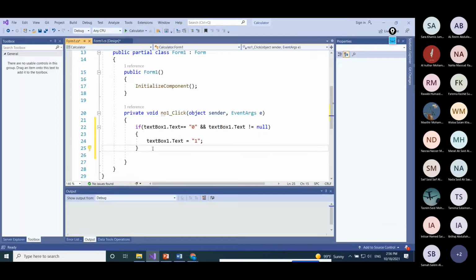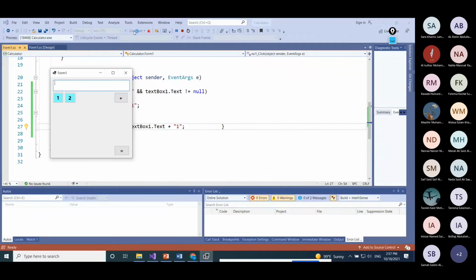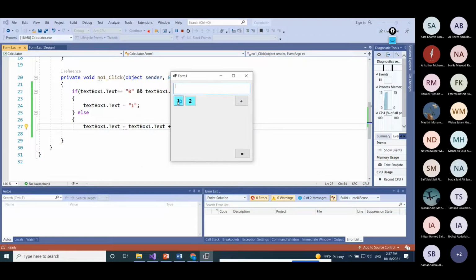Else we just add number 1 to whatever is existing there. Equal the value that we already have here plus 1. Let's see what this will give me here. What kind of reaction this will give me. So I'll just press on execute. See, if I press on 1, it adds 1 to the text box. I press again, it becomes 11.